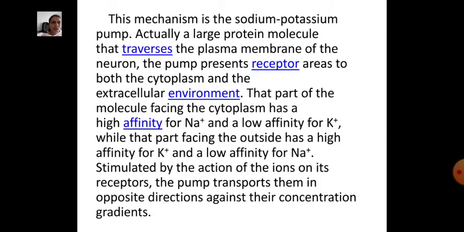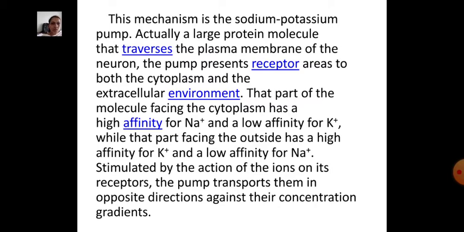This mechanism is the sodium-potassium pump. It is actually a large protein molecule that traverses the plasma membrane of the neuron. The pump presents receptor areas to both the cytoplasm and the extracellular environment. That part of the molecule facing the cytoplasm has a high affinity for sodium and a low affinity for potassium, while that part facing the outside has a high affinity for potassium and a low affinity for sodium.